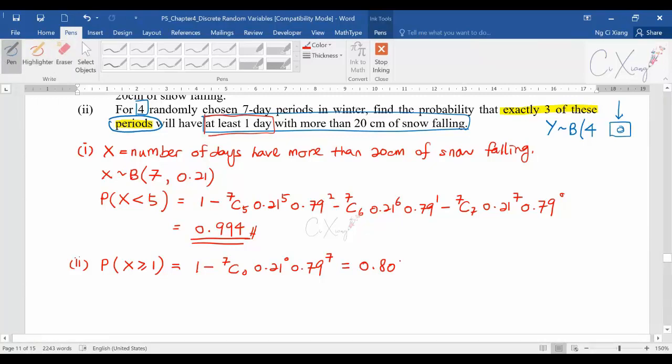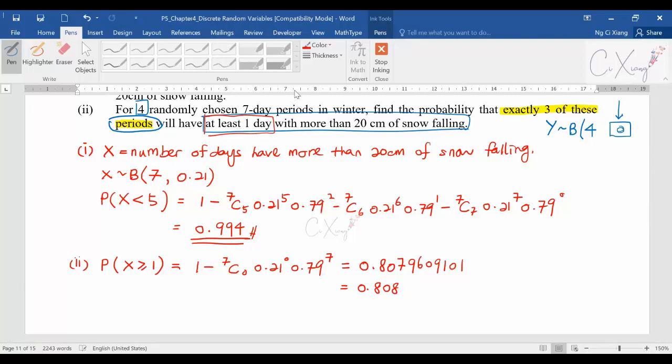It should be 0.807960910. It looks very long, right? But I write it out for you first. Then you can write it as 0.808, 3 significant figures.